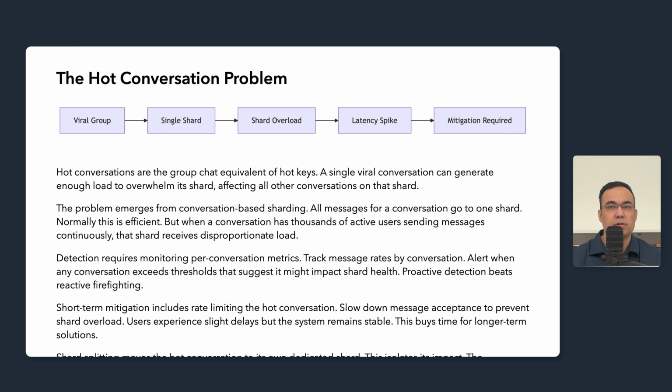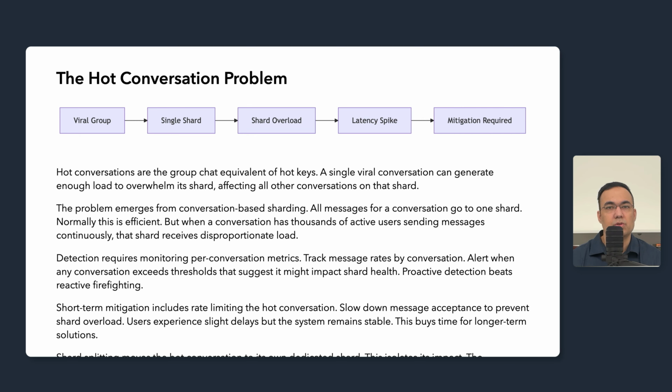Detection requires monitoring per-conversation metrics. Track message rates by conversation. Set alerts when any conversation exceeds thresholds that suggest it might impact the shard health. Proactive detection beats reactive firefighting. By the time users complain, we are already in trouble.